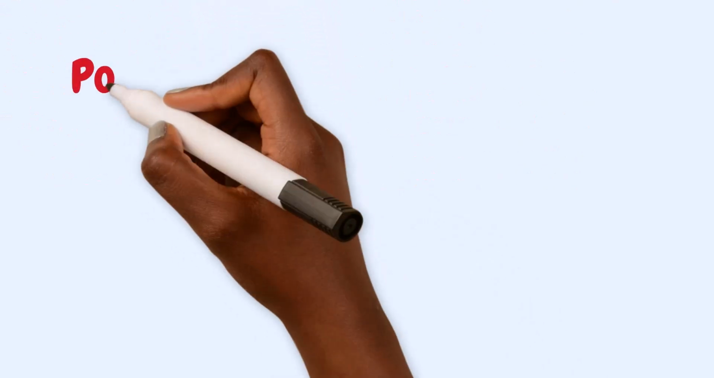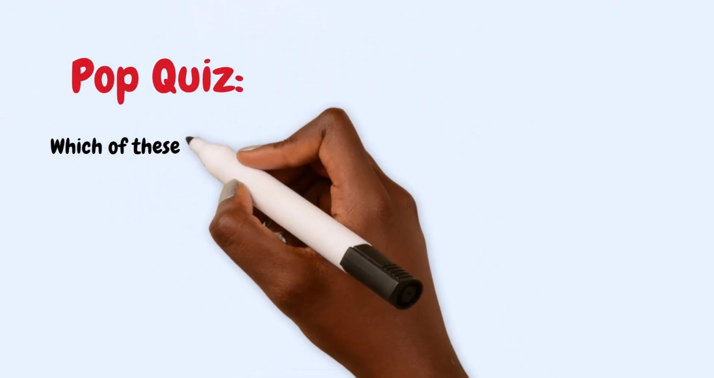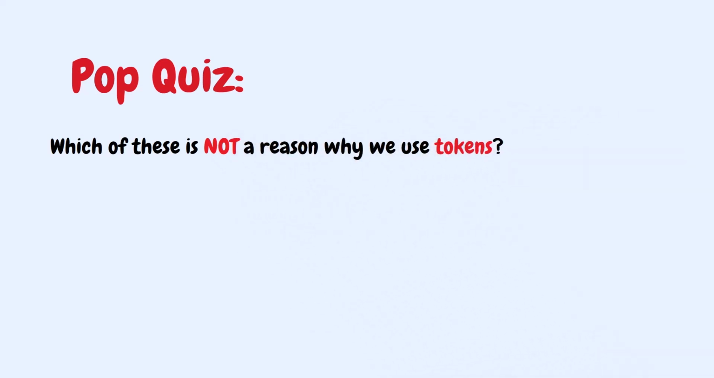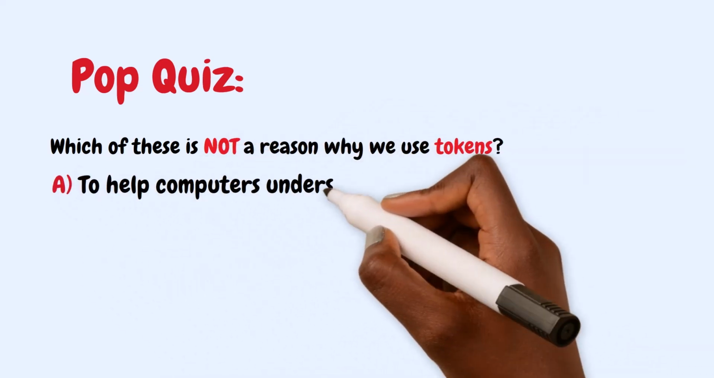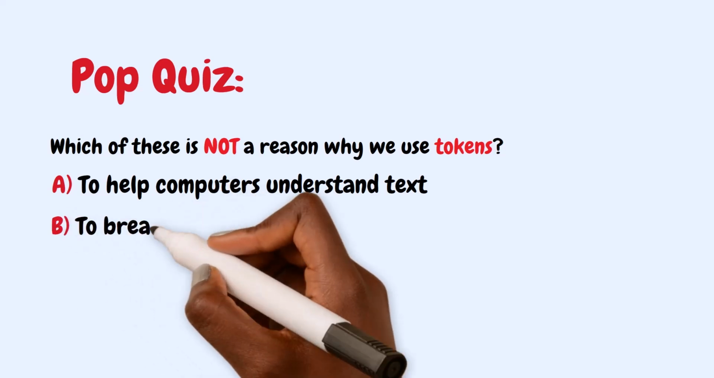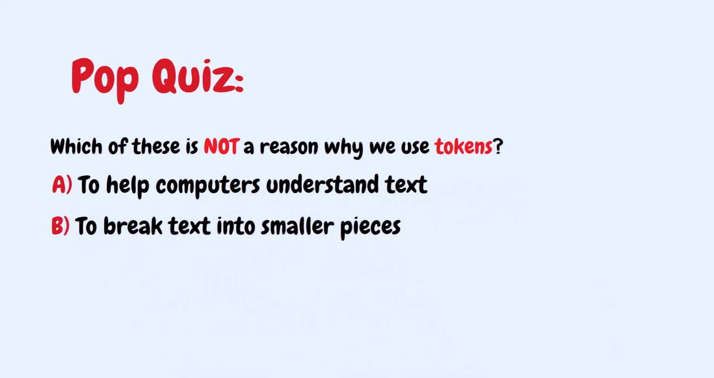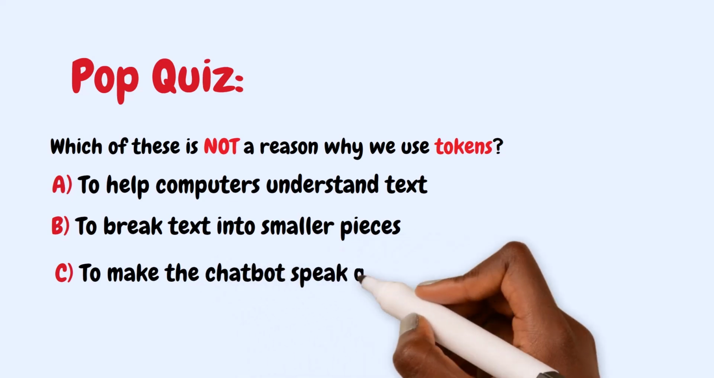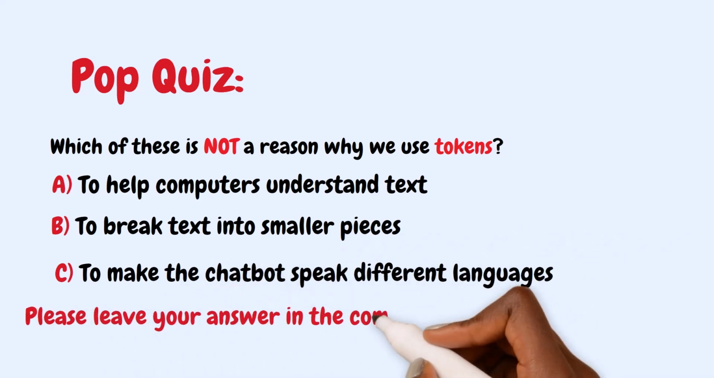All right, time for a pop quiz. Which of these is not a reason why we use tokens? A. To help computers understand text. B. To break text into smaller pieces. And finally, C. To make the chatbot speak different languages.